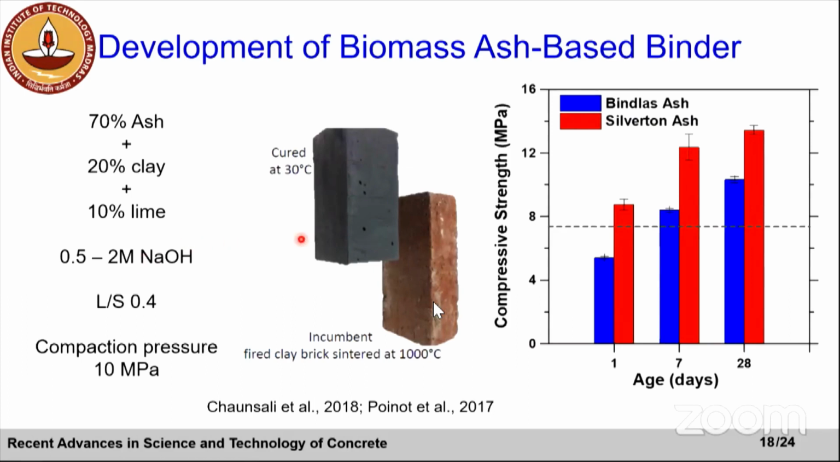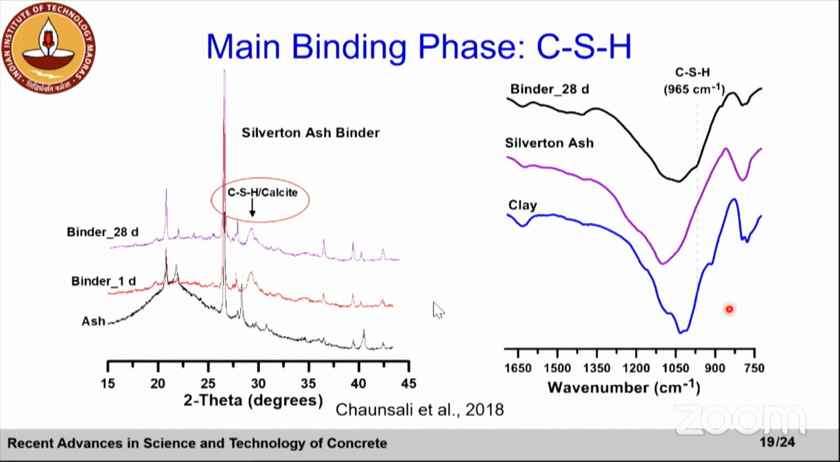What was interesting was that this binder didn't have to be cured at high temperature. If you look at these two, one a fired clay brick and the other a brick made using this biomass ash, this was just cured at 30 degrees Celsius. And the kind of strength we got was enough for the application. In 7 days, the strength of these binders was more than 7.5 to 8 megapascal. Again, our target was brick masonry. You can do some characterizations.